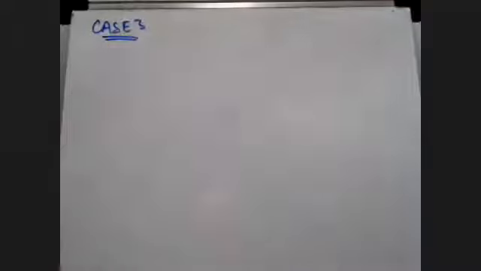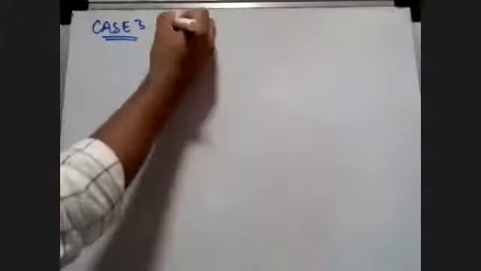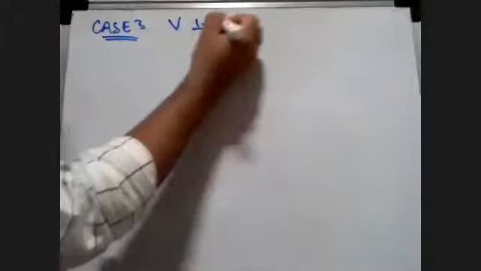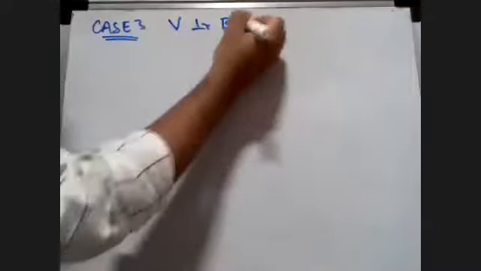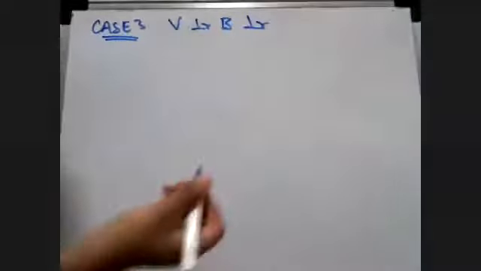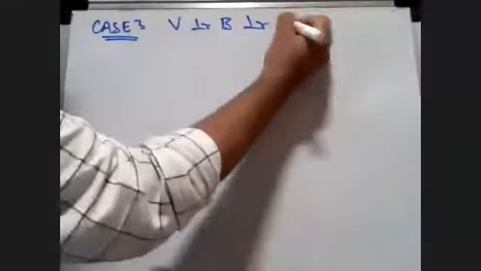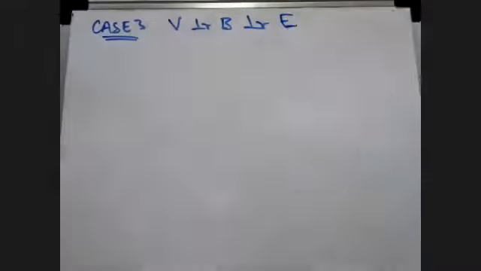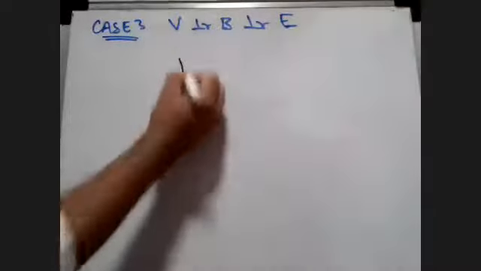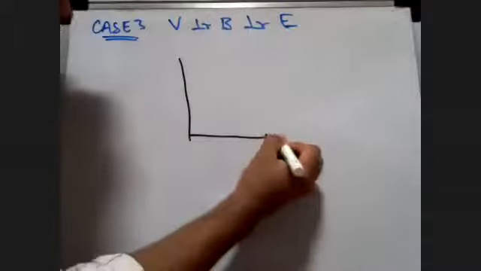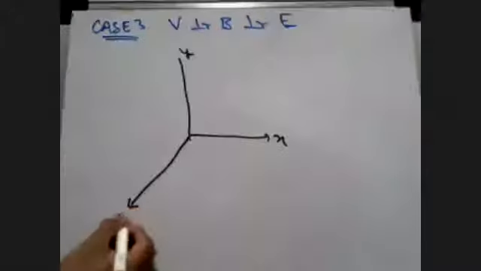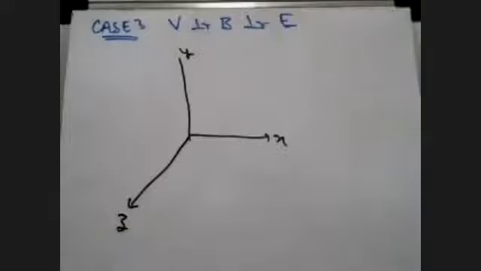In case 3, we will say that the velocity vector is perpendicular to the magnetic field, and the magnetic field and velocity vector are all perpendicular to each other, and to the electric field as well. In this case, students, first we need to draw the diagram. Let's say this is our x-axis, y-axis, z-axis. Simple.